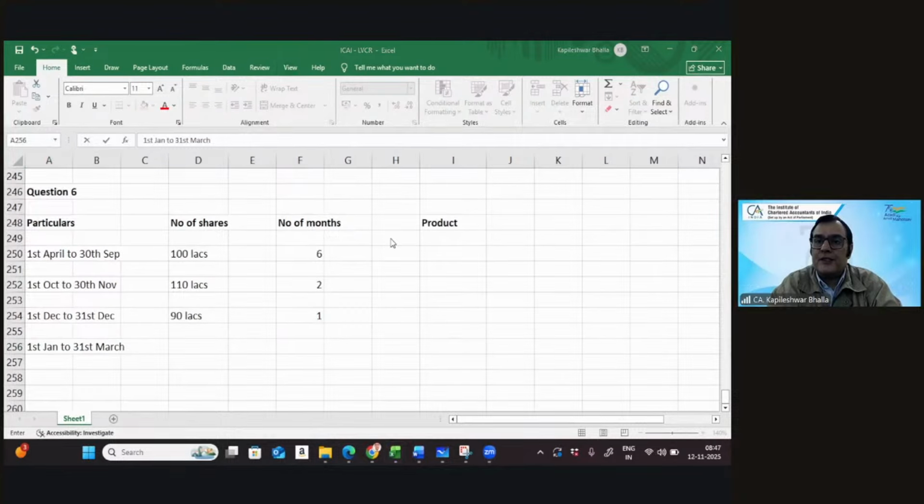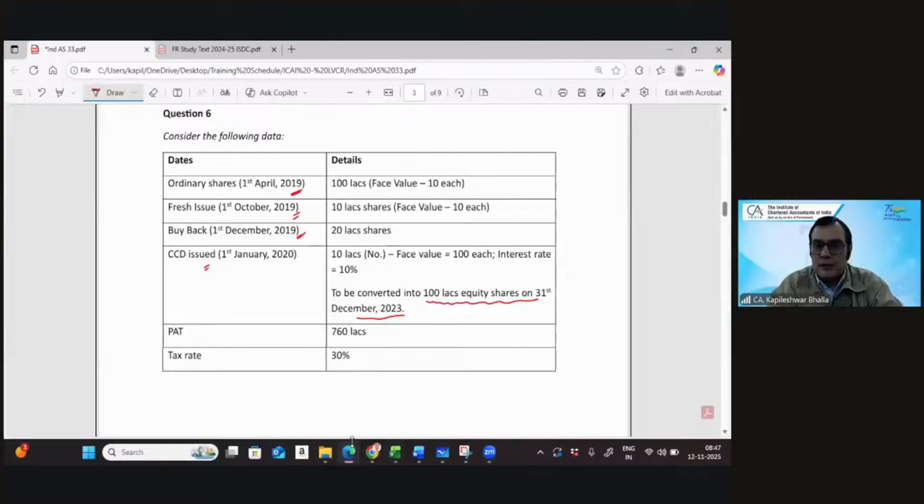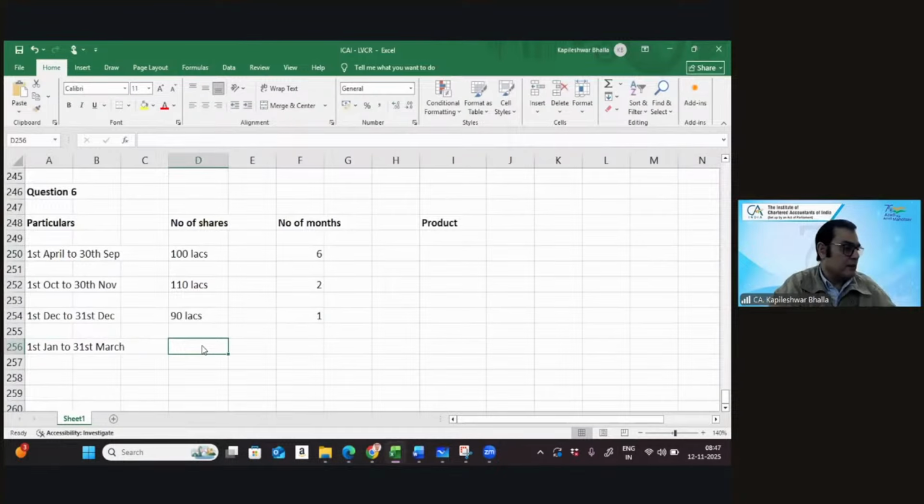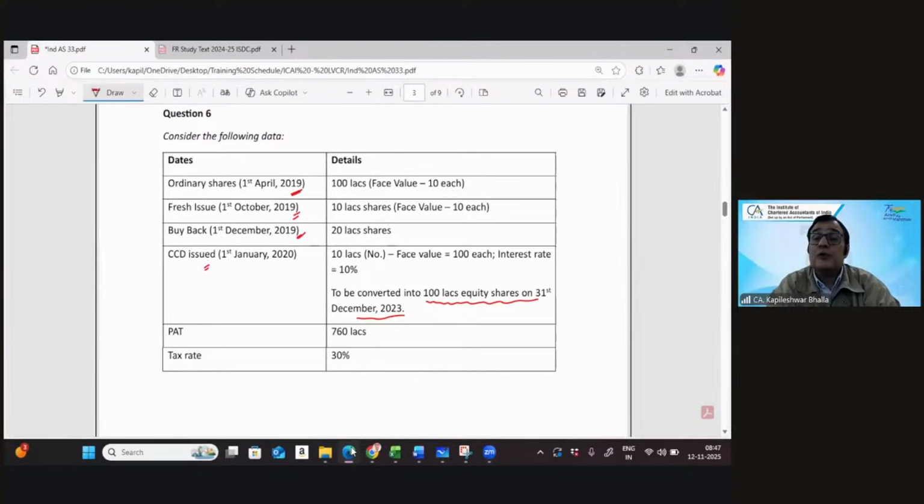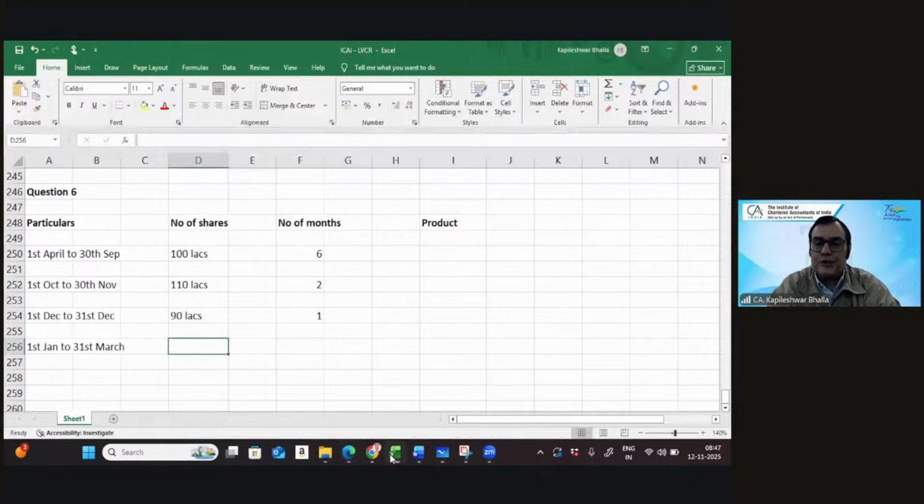And that's right. So this is going to be the last block, CCD. It's another 10 lakh. So another 10 lakhs in this case would make it a total of, no, it's 10 lakh or more than that. We're going to issue 100 lakh equity shares. So 100 lakh would mean 190 lakhs, and this is 3 months.